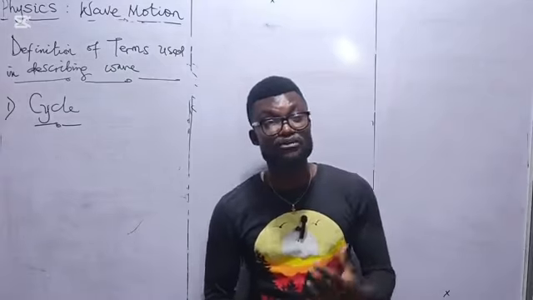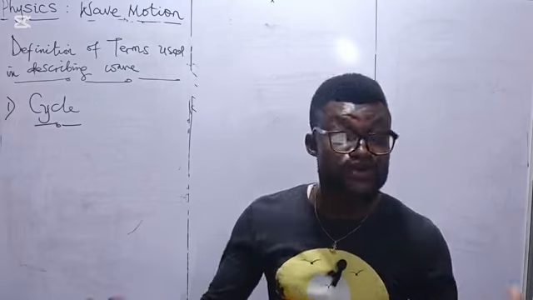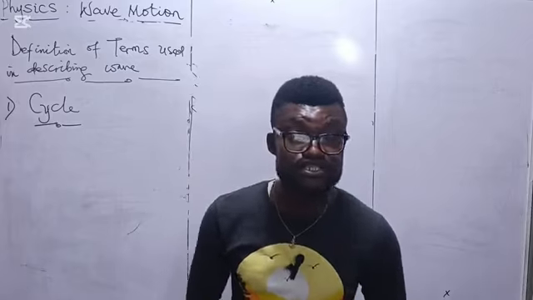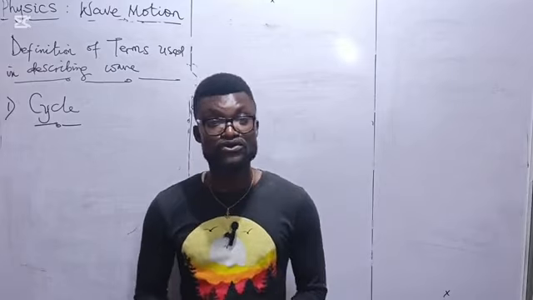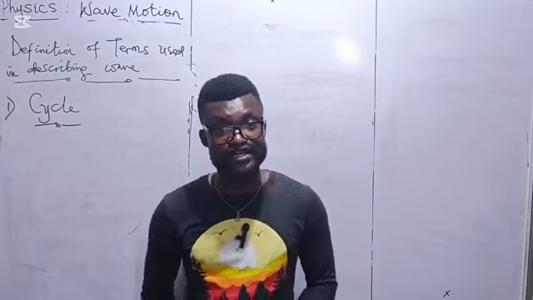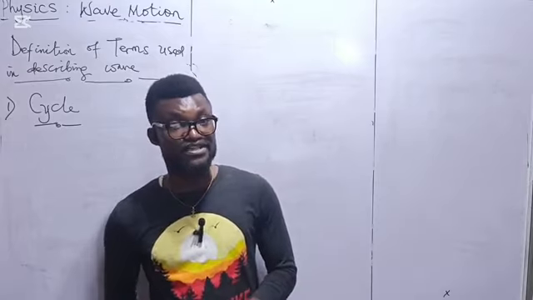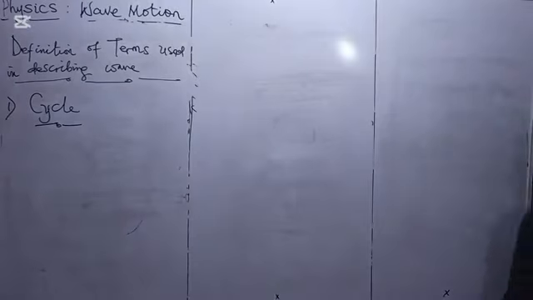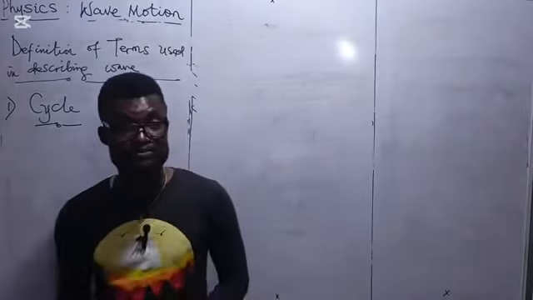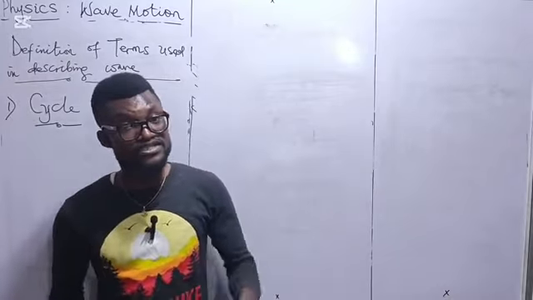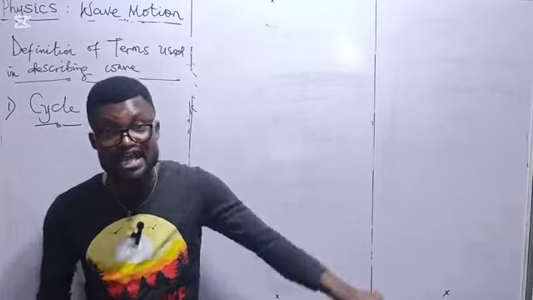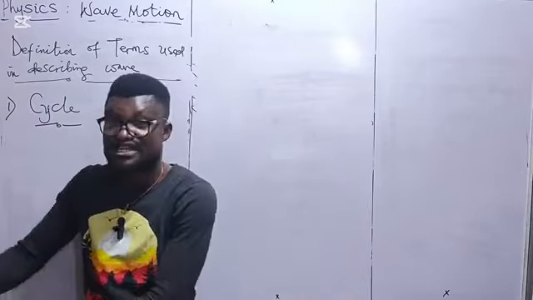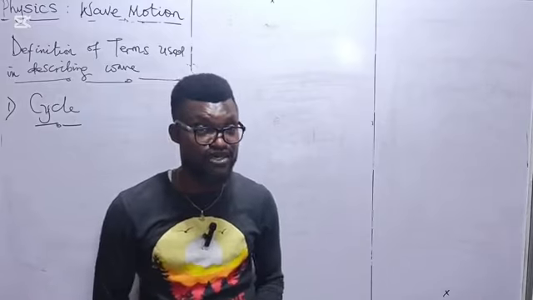So cycle is a complete oscillation of a vibrating particles. That is a cycle. So when we talk about cycle, take for example, we have a body moving from a particular point, then it returns to that very point. It has completed a cycle. Think about a body moving in a cyclic path. It starts from one point, it completes that cycle by returning to that position.